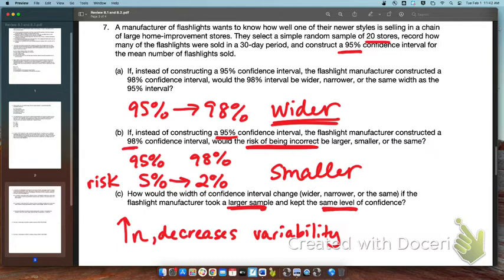So if I increase my sample size, that decreases my variability, which means my margin of error would decrease. If the margin of error decreases, then that means the plus or minus goes down whenever I'm adding it to the p hat. So that means that my interval would get narrower.